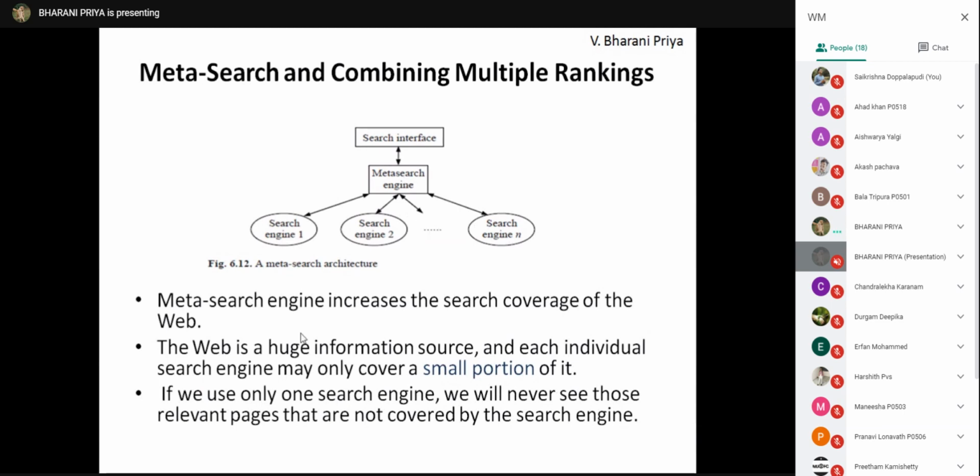Due to this, the meta search engine increases the search coverage. So the coverage of the searching will increase, and even the efficiency or effectiveness of the system will increase. For example, if only one search engine is used, you will get only that search engine's data, and whatever data is not there in, for example, search engine 1, you won't get. Because of meta search engines, you can search various search engines and get the results.